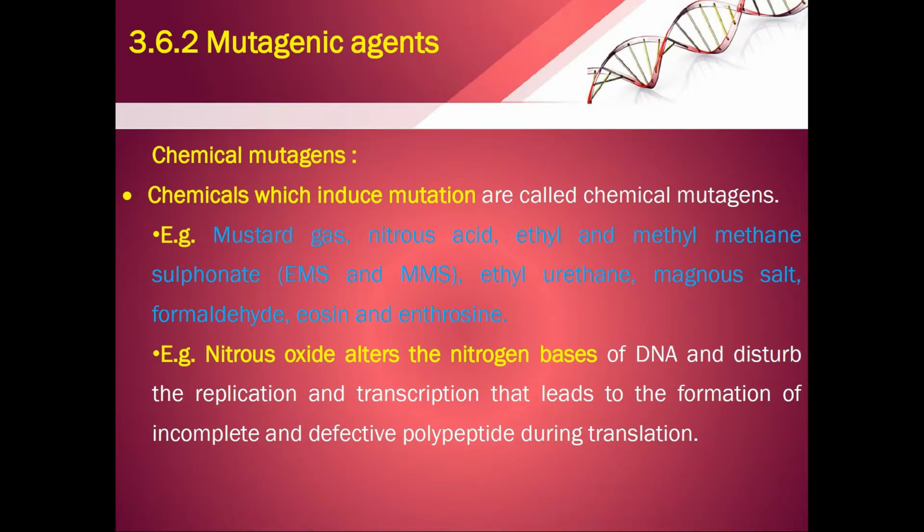Chemical mutagens. Chemicals which induce the mutations are called chemical mutagens. Examples are mustard gas, nitrous acid, ethyl methane sulfonate and methyl methane sulfonate, that is EMS and MMS in short, ethyl urethane, manganese salt, formaldehyde, eosin and anthracene. For example, nitrous acid alters the nitrogen base of DNA and disturbs the replication and transcription, and this leads to the formation of incomplete and defective polypeptide during translation.